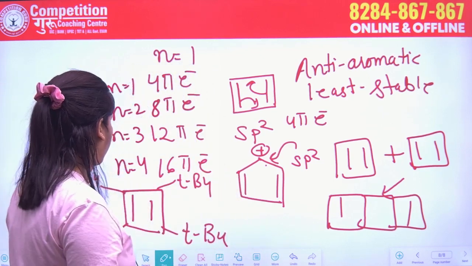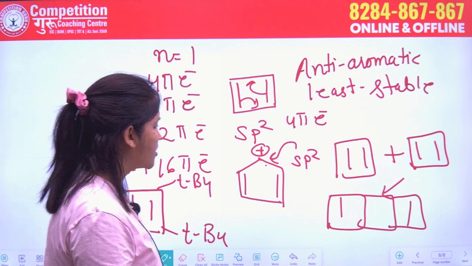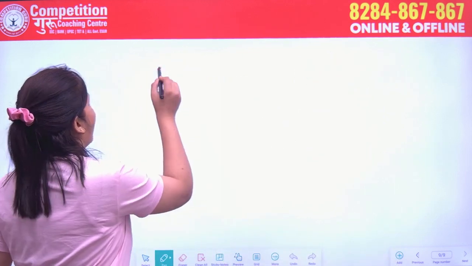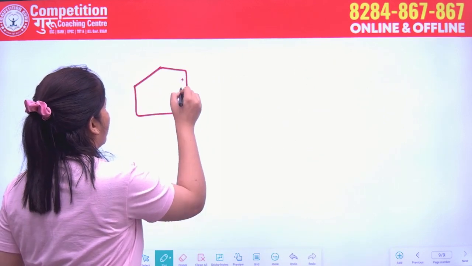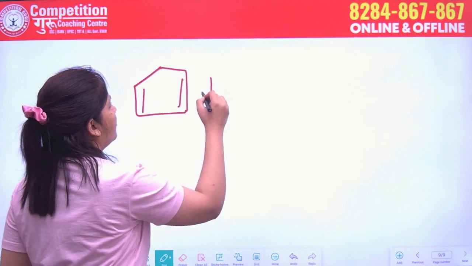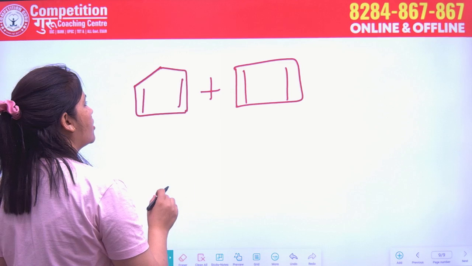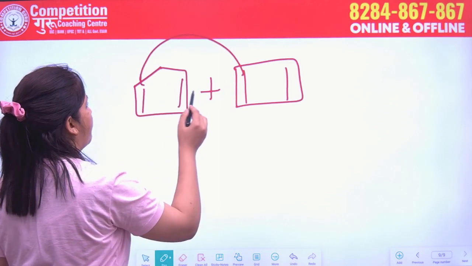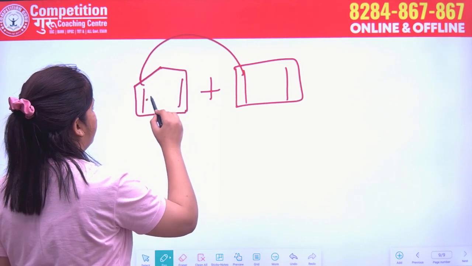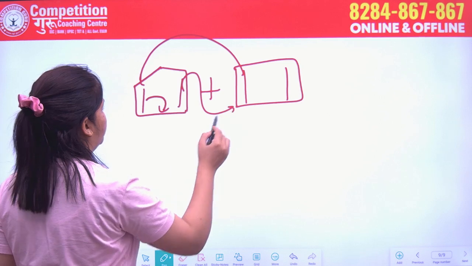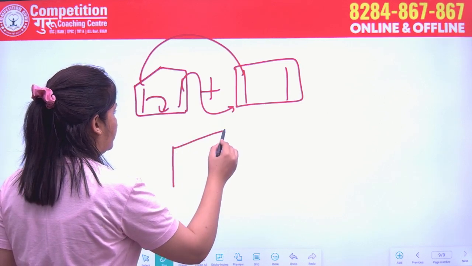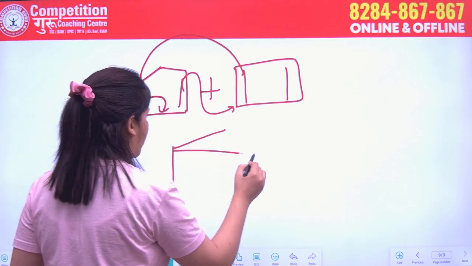And now we will go further and do one more example. Like as we have a compound like this, okay, and we have a compound like this. Now it will also further go and we will get a compound like this.